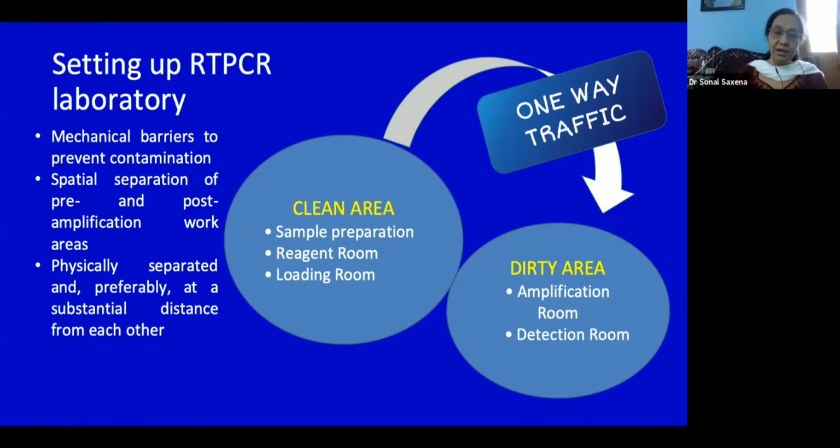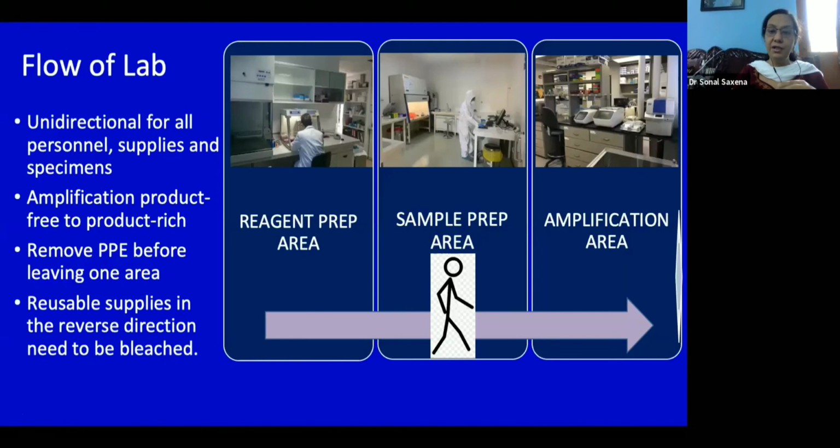So you should have mechanical barriers. You should have a spatial separation of pre and post amplification work areas, and it should be at certain distance from each other. If you can't have a distance from each other, then you should have at least barriers which are there. And the flow of lab should always be unidirectional.